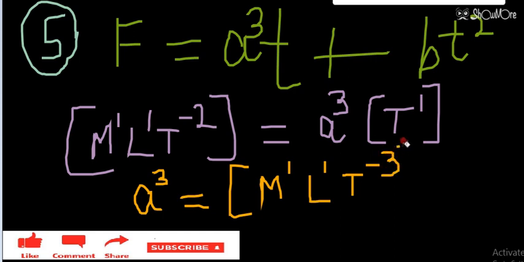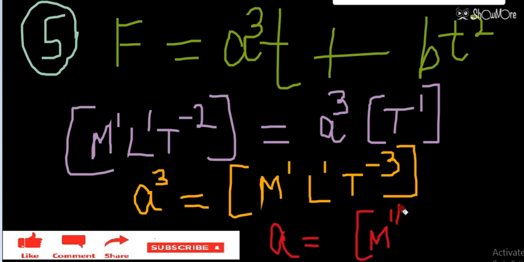Now after this we have to take cube root on both sides, and when we take cube roots, the dimensional formula for A will become M raised to the power 1 by 3, L raised to the power 1 by 3, and T raised to the power minus 1. So this will be the dimensional formula for A.